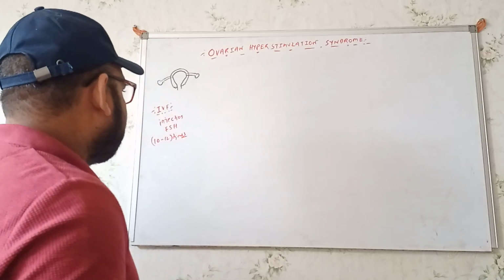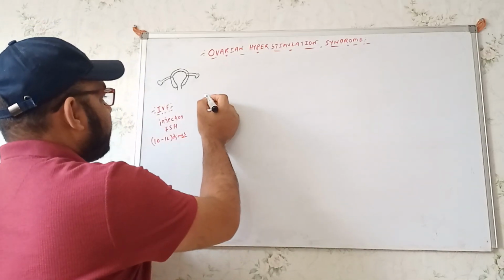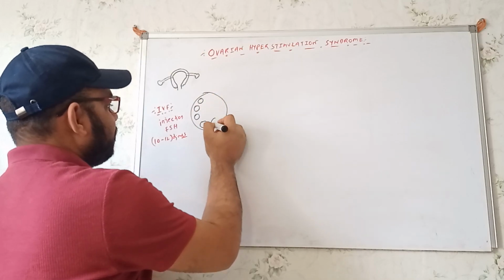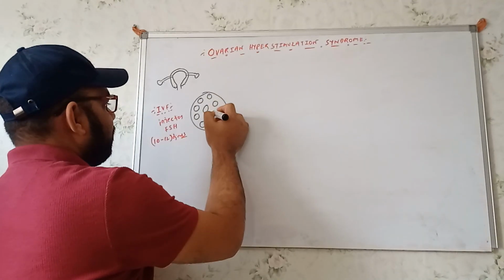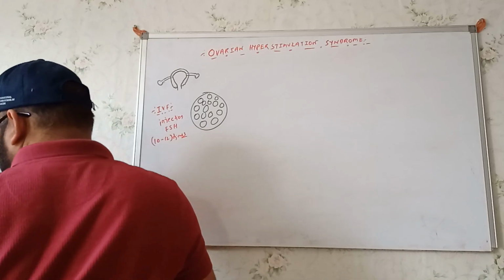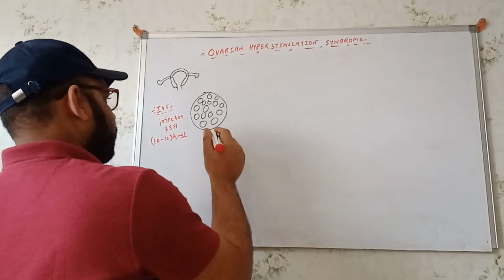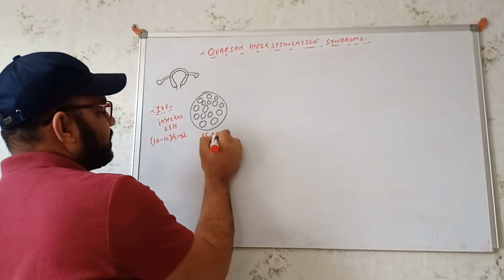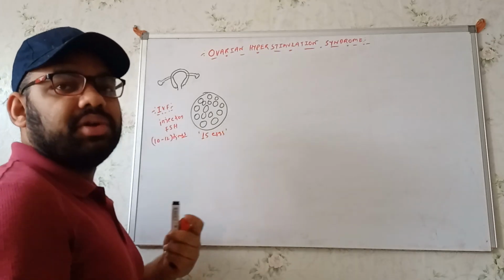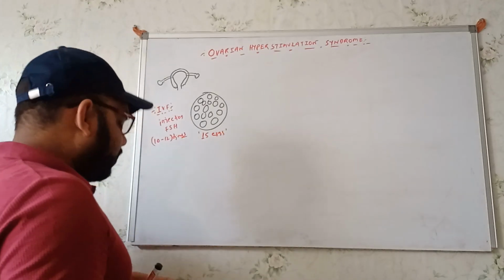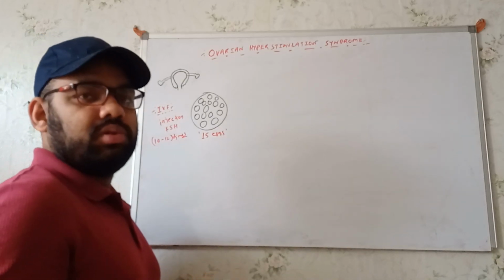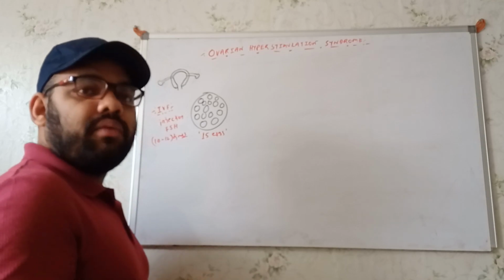For example, I am taking the ovary over here. Let's say we are producing 15 eggs, because in vitro fertilization, as you know, each of the follicles will be able to produce an ovum. Each follicle is able to produce near about 200 picogram of estrogen.